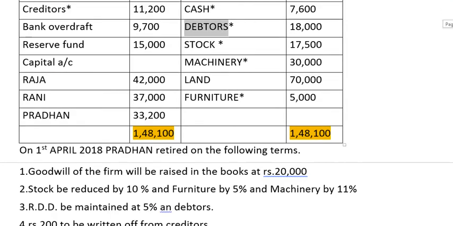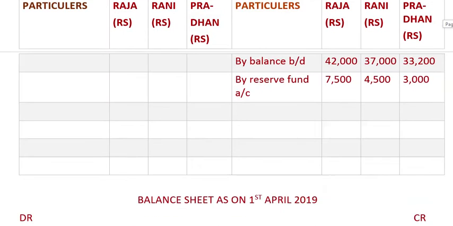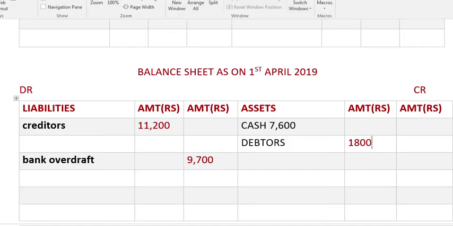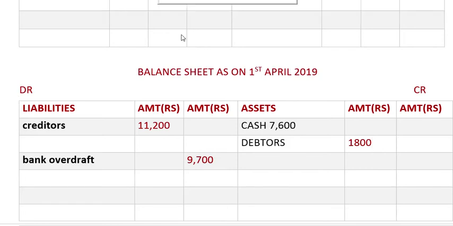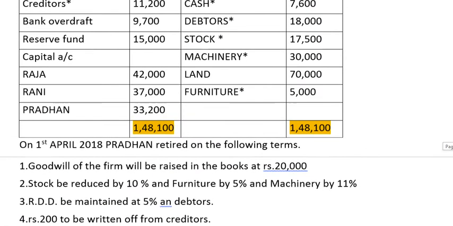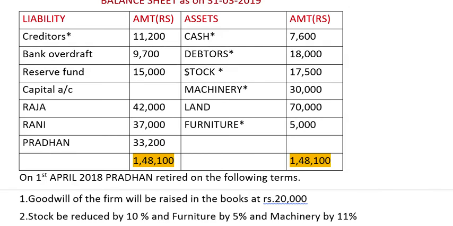$18,000 will be going into the asset side. Debtors is 18,000, so I will be writing 18,000 and will be leaving one line over here. Then after debtors we have stock.